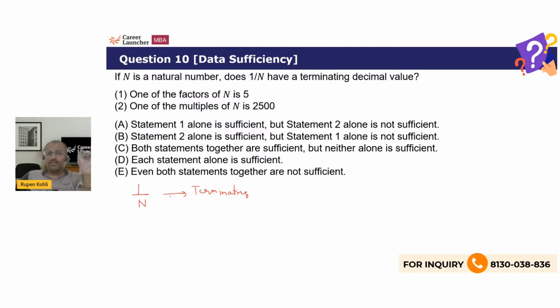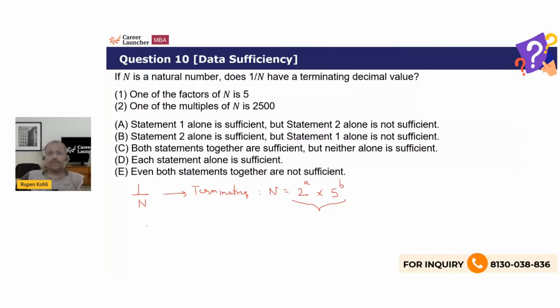So the condition for a fraction to be terminating is that its denominator, in this case the number n, should be comprised only of powers of 2 and 5. So the format of the number n should be 2 raised to something into 5 raised to something. It should contain only some powers of 2 and 5, nothing else, right?